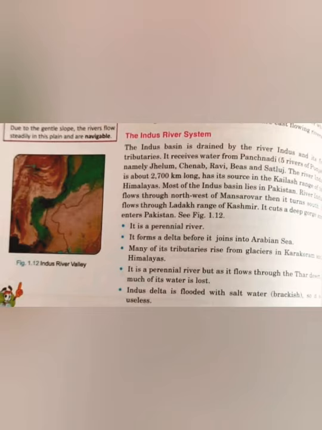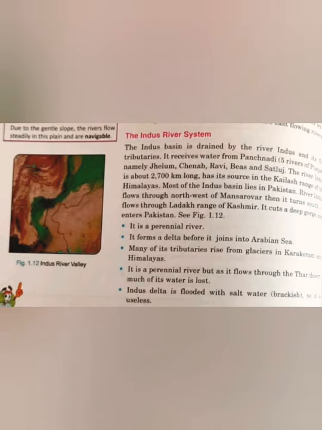So it moves from Mansarovar to the northwest. Then you can see a sharp change, that it moves towards the south. A turn is seen and it gives water to the Ladakh region of Kashmir, and then again moves to Pakistan. The most area covered is Pakistan.